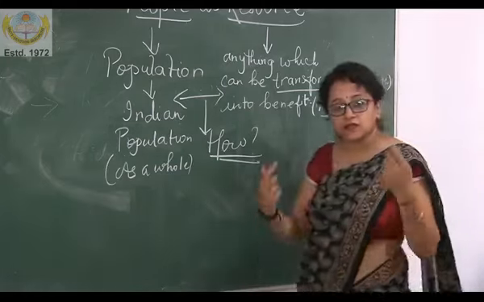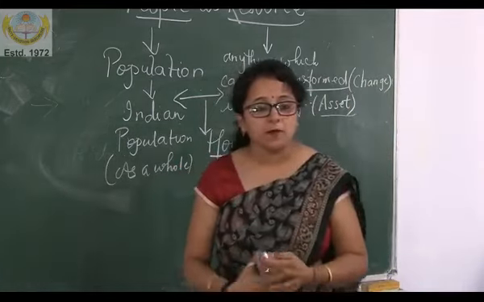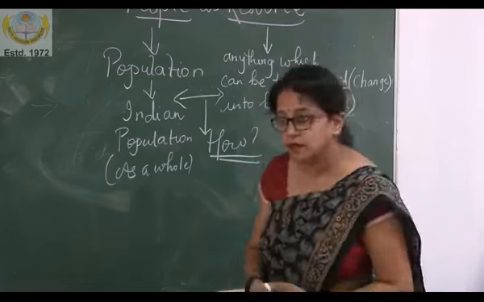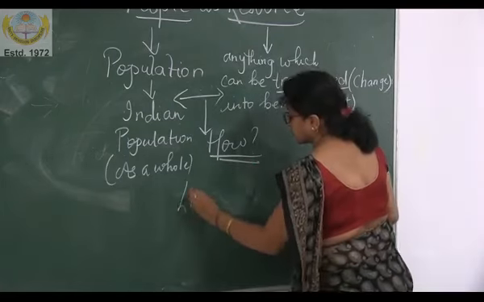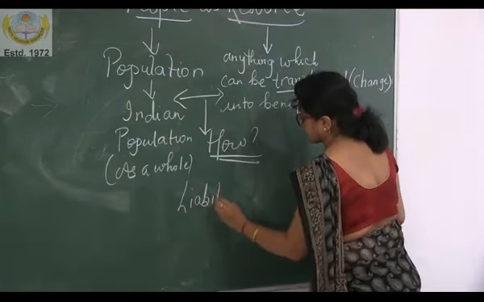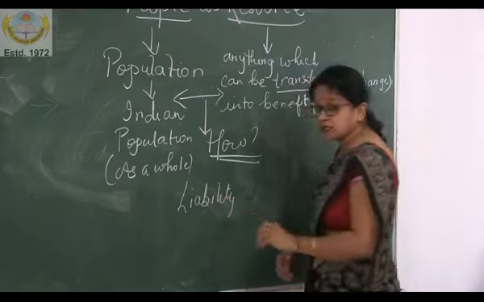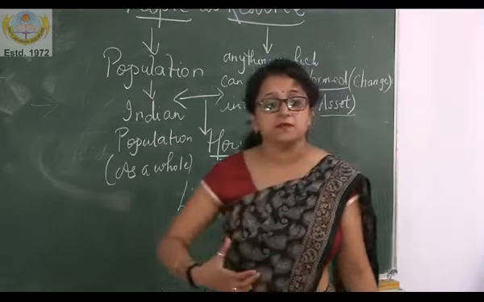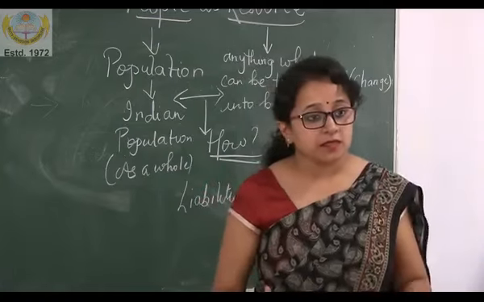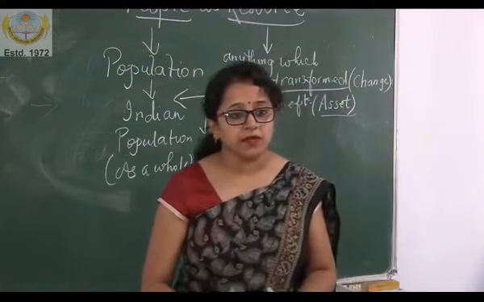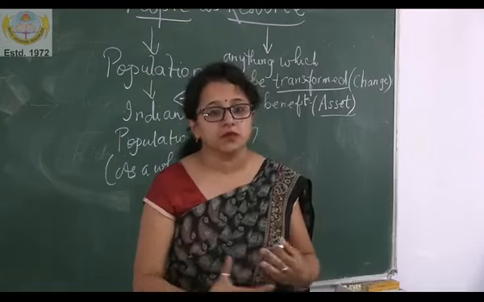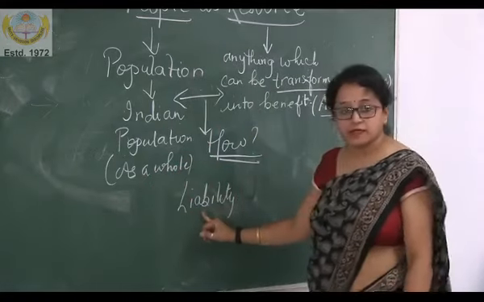Right now what we consider is that the Indian population is a liability. Liability means burden. According to us, whenever we talk about the Indian population, only one word comes to our mind, that is liability.